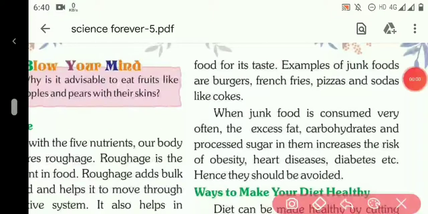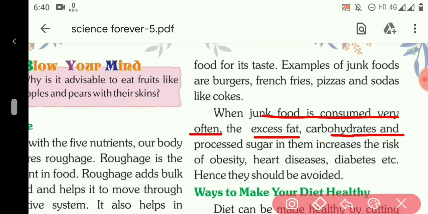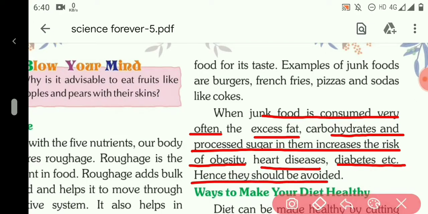So we can conclude that junk food is the food that has high calories but low nutrients and is very good in taste. When junk food is consumed very often, the excess fat, carbohydrates, and processed sugar in them increase the risk of obesity, heart disease, diabetes, etc. Hence, they should be avoided.